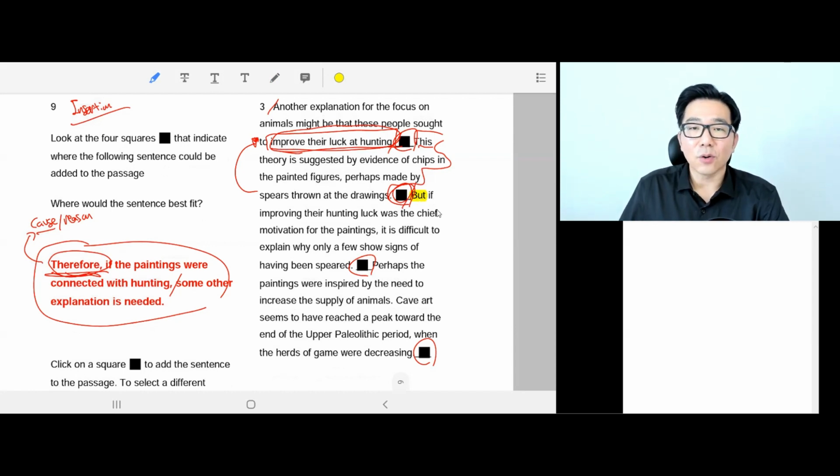So probably it's going to talk about how maybe it's not true or it's not enough. Okay, so let's read through. But it looks very promising because of but. But if improving their hunting luck was the chief motivation for the paintings, meaning it's not, right? If it was, it is difficult to explain why only a few.